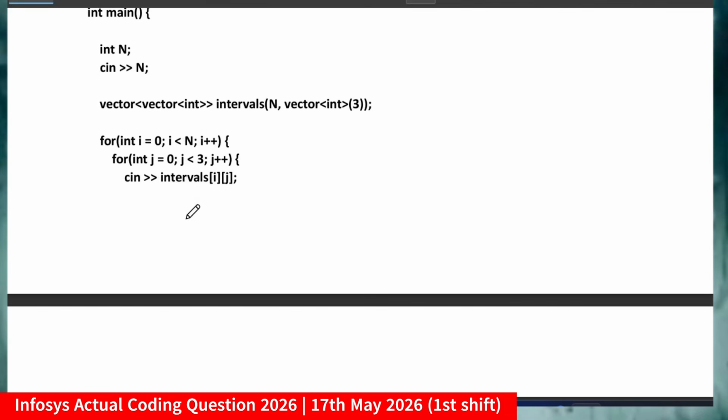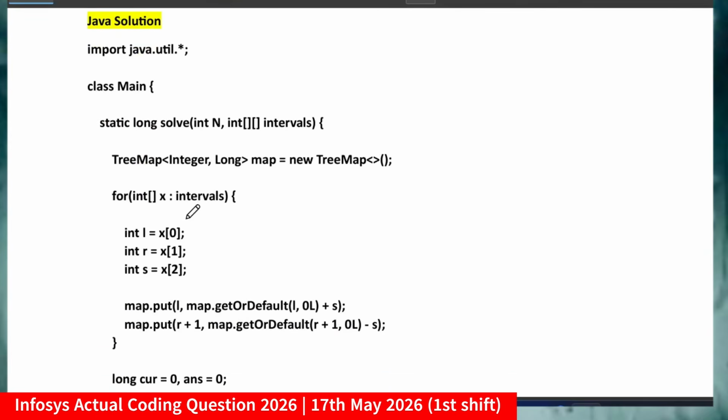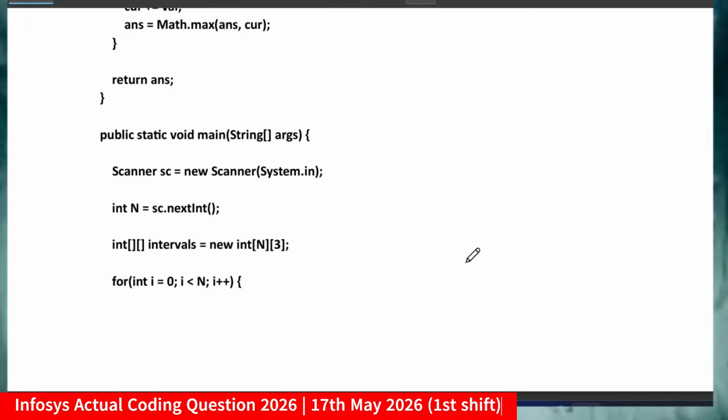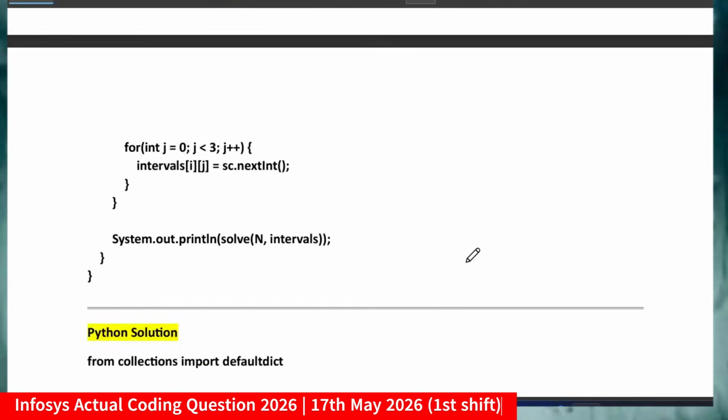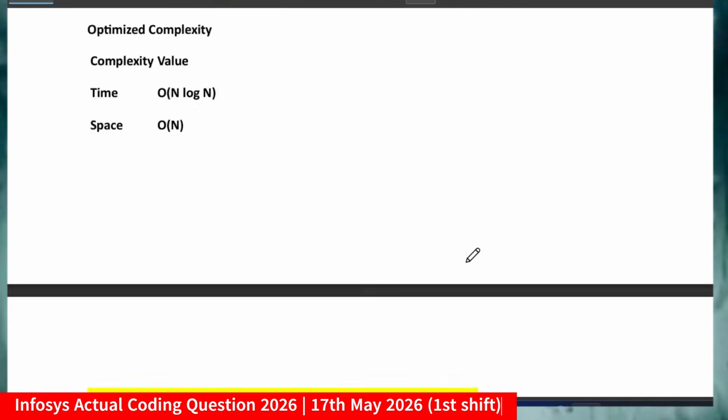Again, the question level was medium. I can't say easy, but medium to hard level. You can refer to the Java solution. I will provide all those questions. If I discuss each and every solution, like Java and Python, then the video becomes too long. So you can refer to it, and you can pause the video and check it.